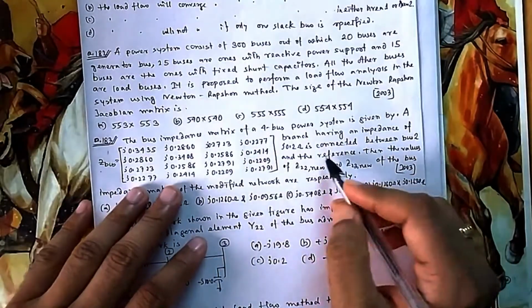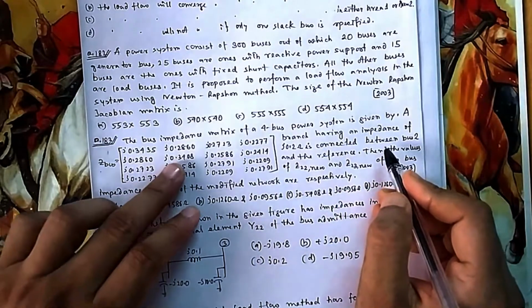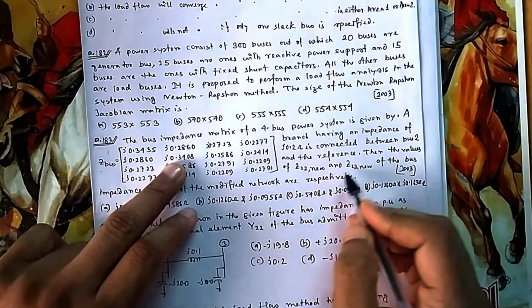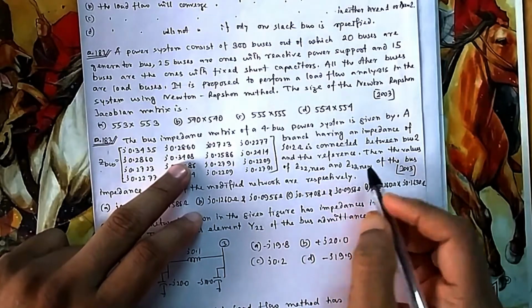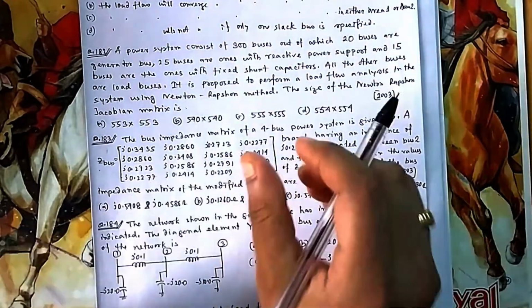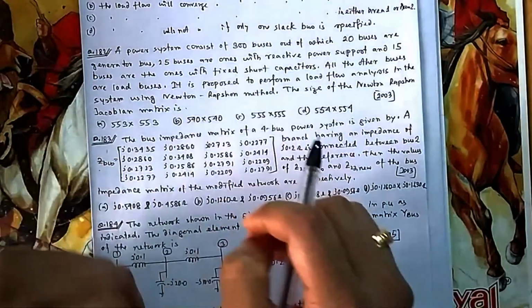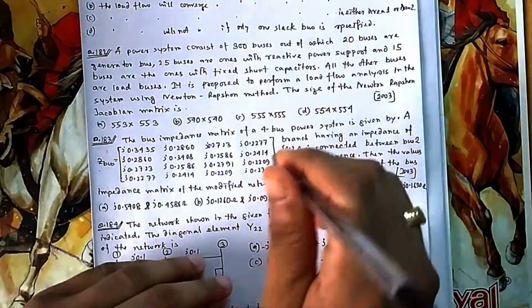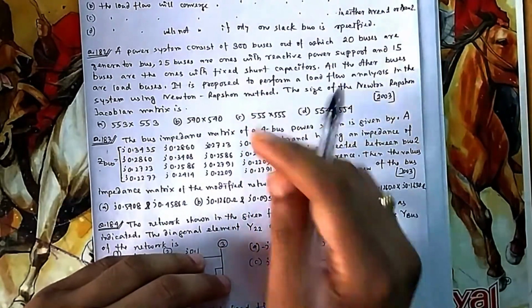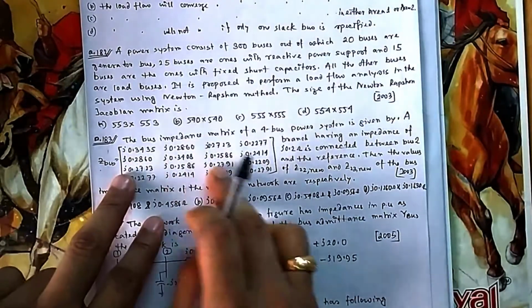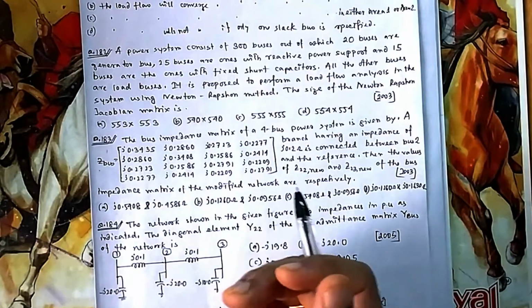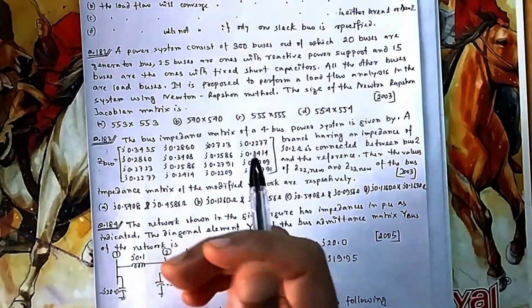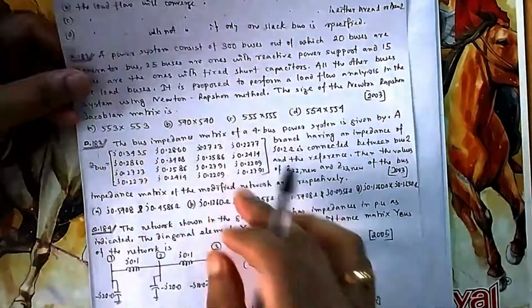A branch having an impedance of j0.2 is connected between bus 2 and the reference. Then find the values of Z22 new and Z23 new. Because you are not connecting any impedance between two buses, a new bus is not created. You are just connecting towards the ground, that is 0, so the size will not increase. The size will increase if you create new lines between these two, or a new bus is created.